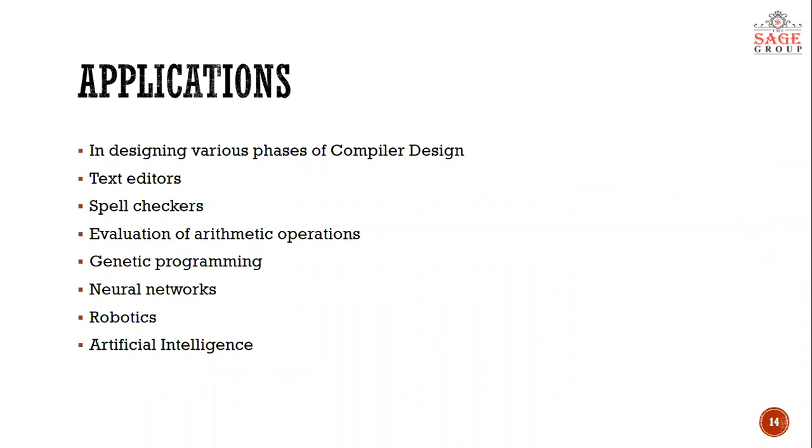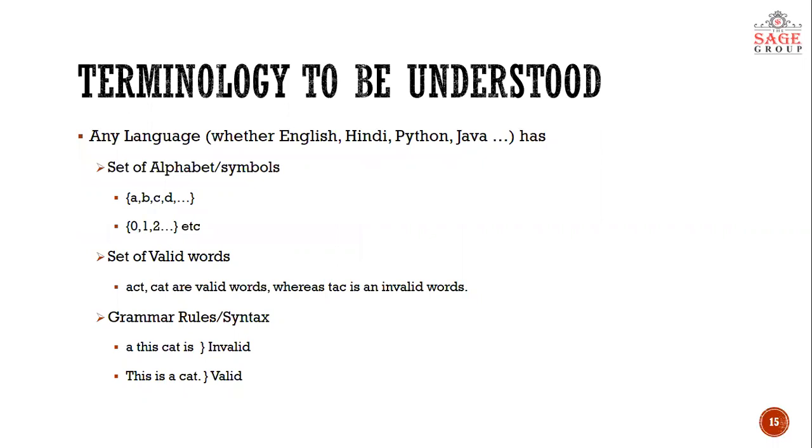In designing text editors, spell checkers, and evaluation of arithmetic operations, the concept of theory of computation is used. If I talk about high end applications, it is used in genetic programming, neural networks, robotics, and artificial intelligence too. Not going deep into applications, we move on to the basic terminologies and basic concepts which we should understand before starting the subject.